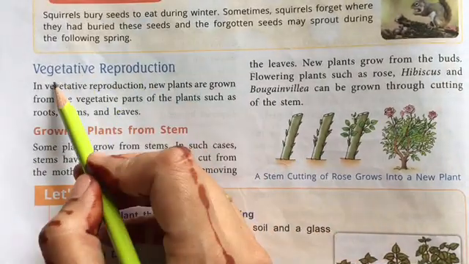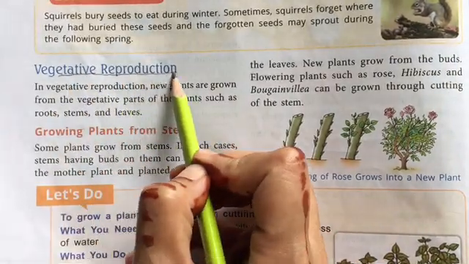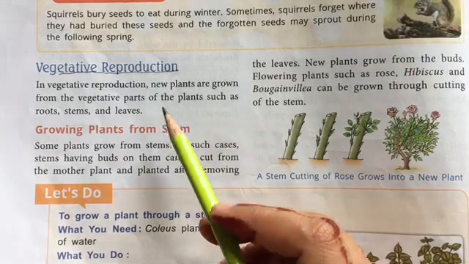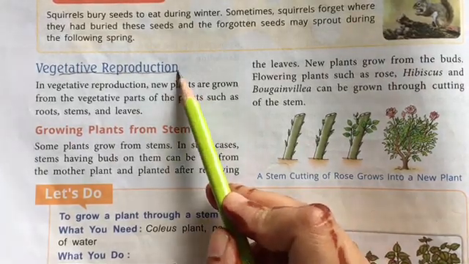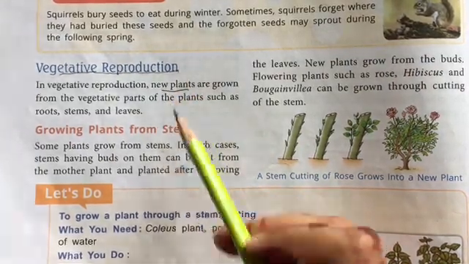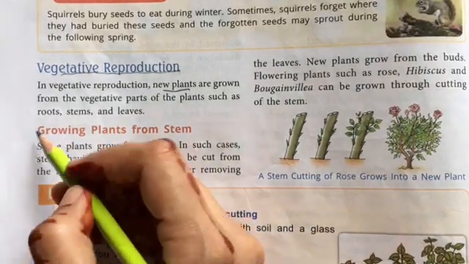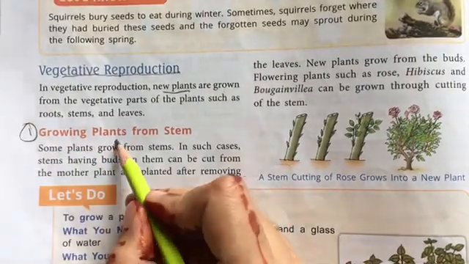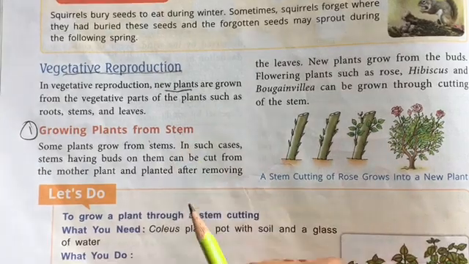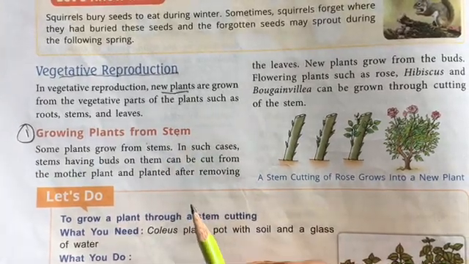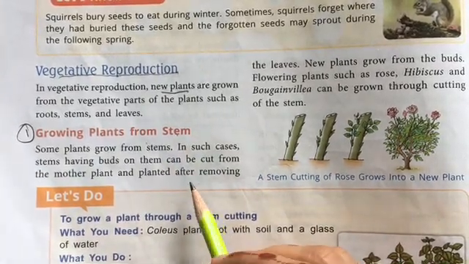Now the next topic is vegetative reproduction. That means how different kinds of plants give birth to new plants. The first method is growing plants from the stem. You have already seen many plants like rose.